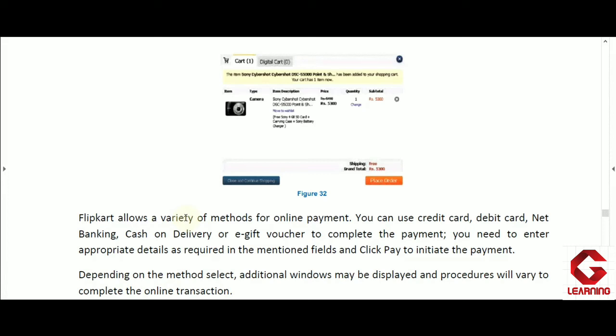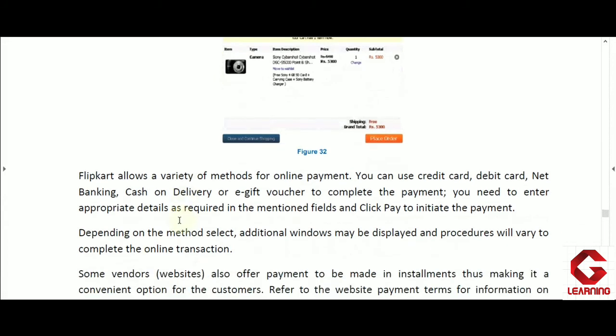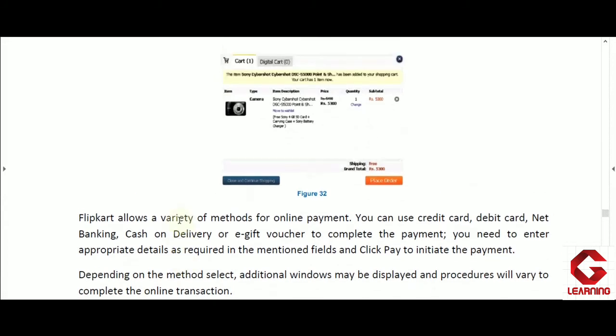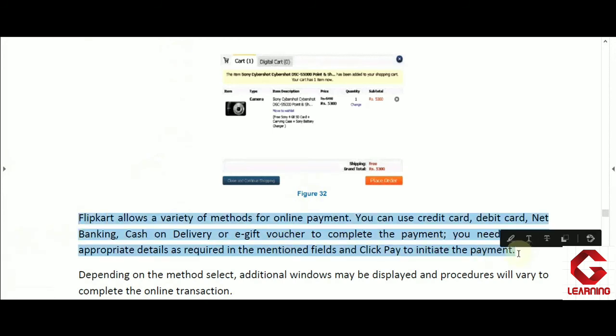So after selecting the product, we are getting here entire details of that product, and then we have to click on the place order option to complete our transaction. As we click on the place order option, we will be directed to the next window, and in that next window we have to pay for this product. If the cash on delivery option is available, we can pay for the product during its delivery. But if cash on delivery option is not available, then we have to pay for the product online only.